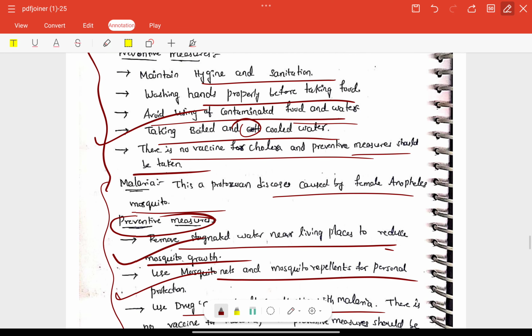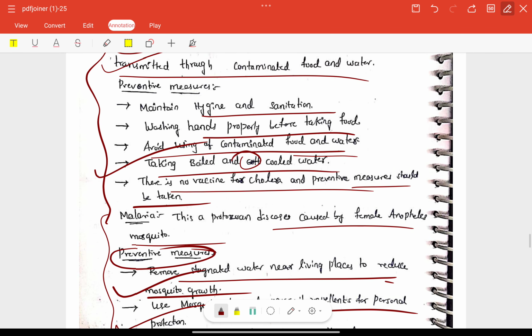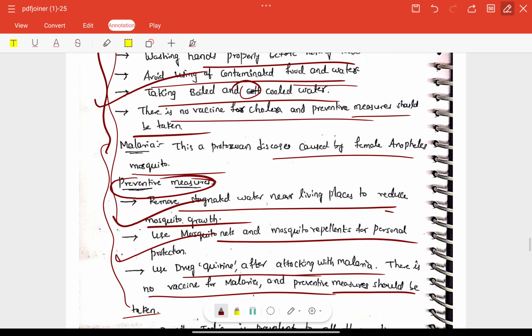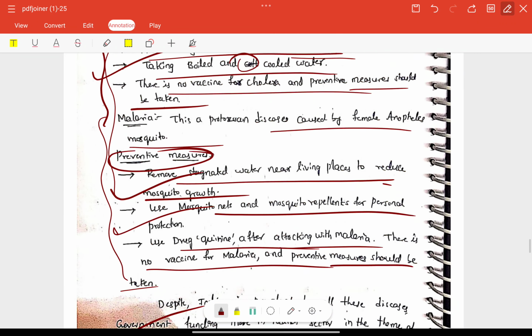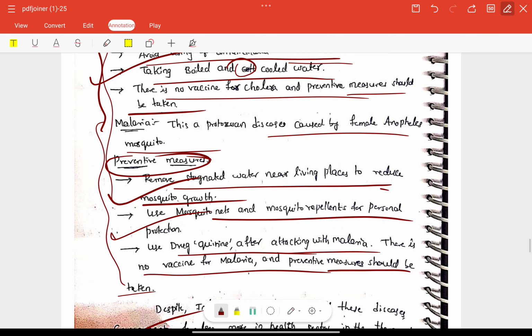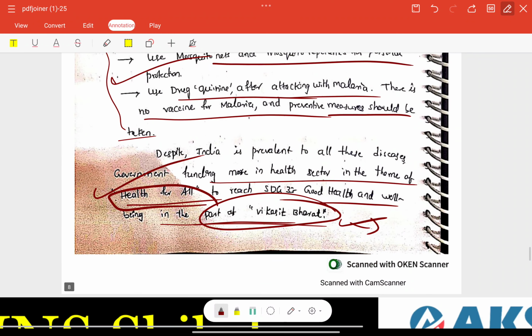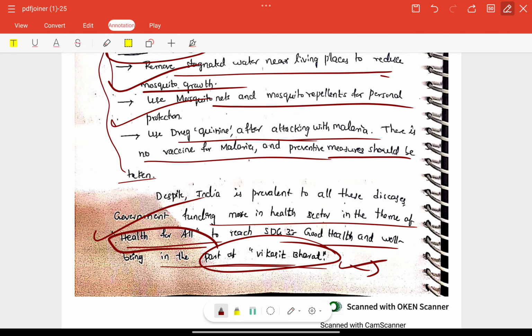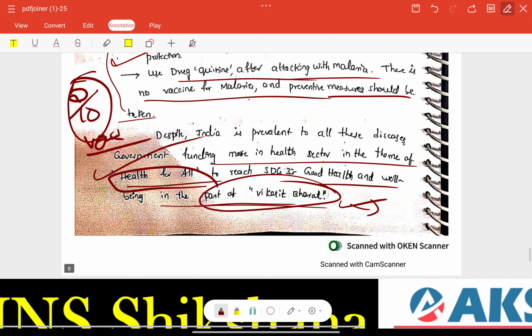We need to focus on providing holistic means: sanitization, vaccination, public awareness, health infrastructure, etc. There was a little diversion here, right. Please focus on keywords. Overall, for this question we can provide 5 out of 10 marks. Very good. So keep it up, right.